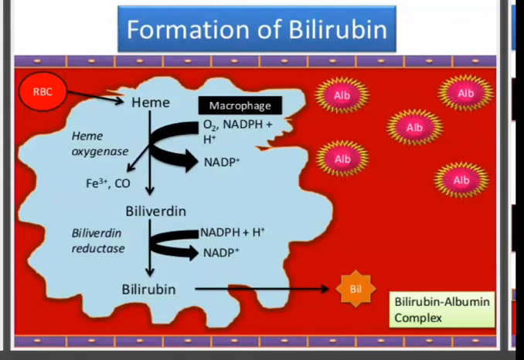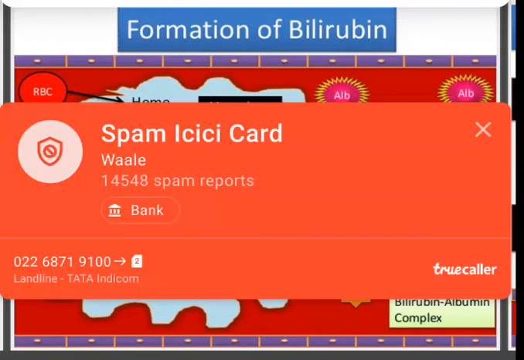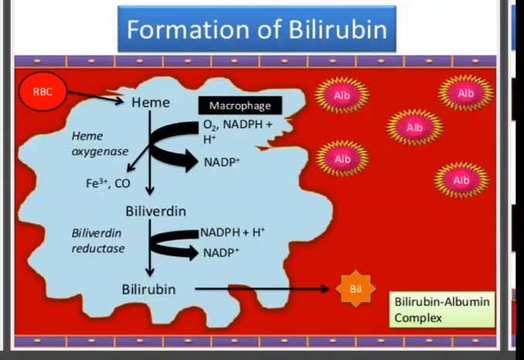At the same time, ferrous iron is oxidized to ferric form and released, and carbon monoxide is also released.